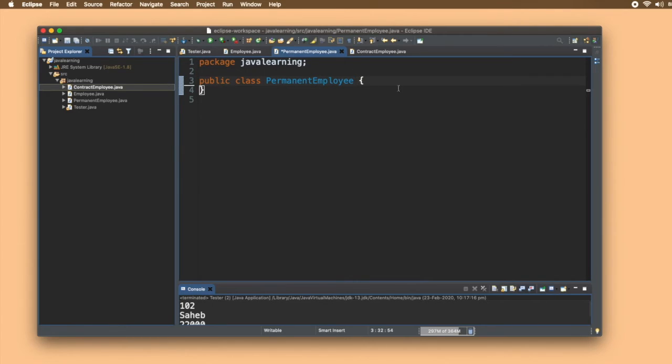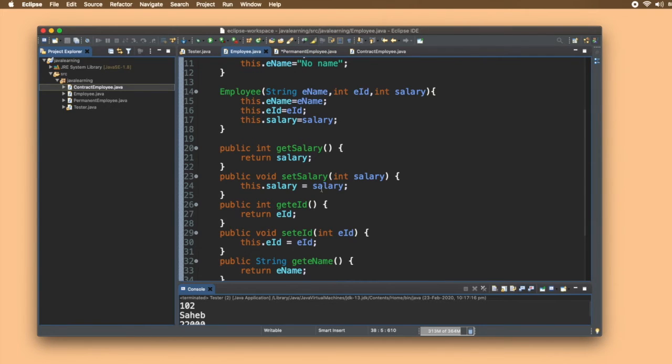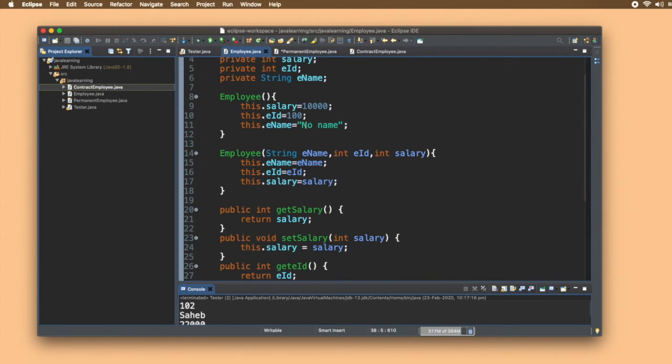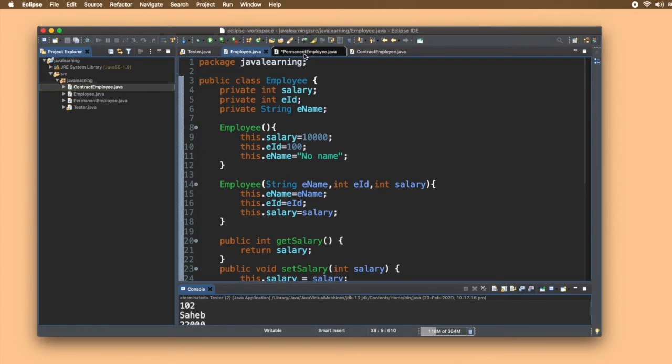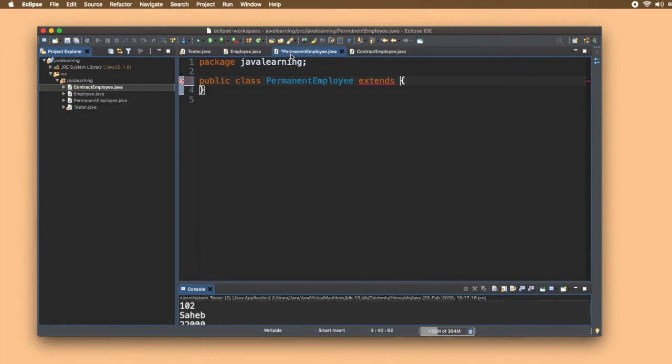So for that we use the extends keyword. The extends keyword is used to extend the property, that is, this class is extending the reach or the span of this class, that is, this class wants to inherit all the properties of this class as well as use its own properties.